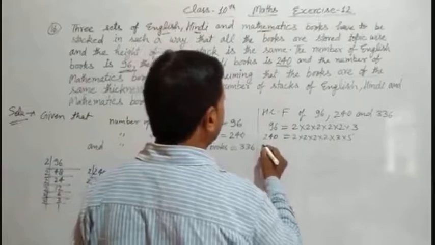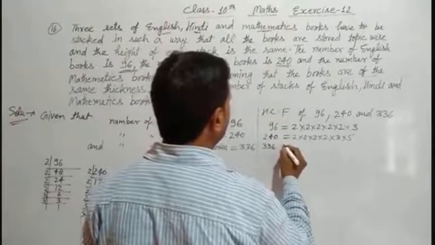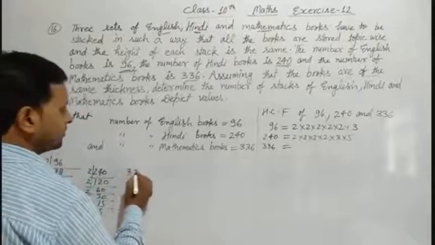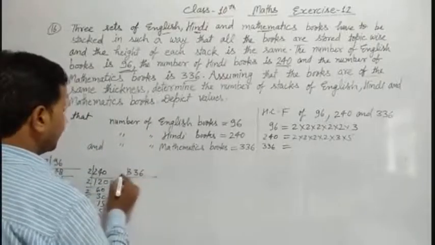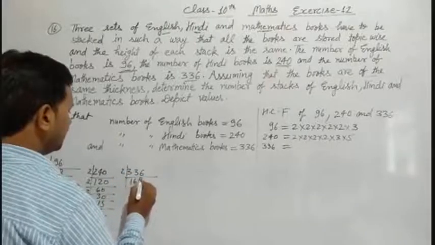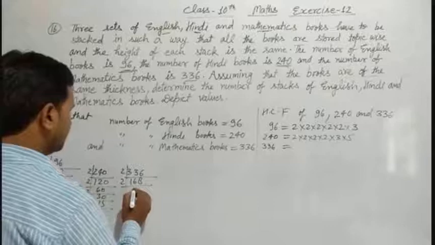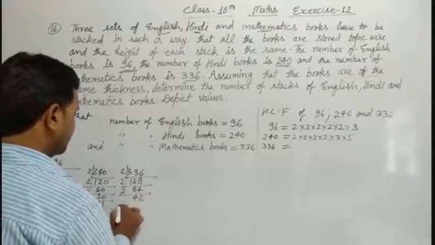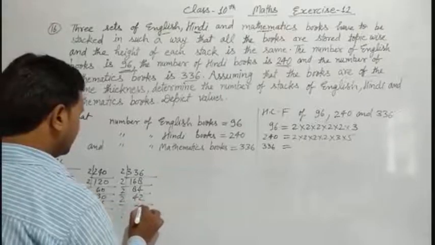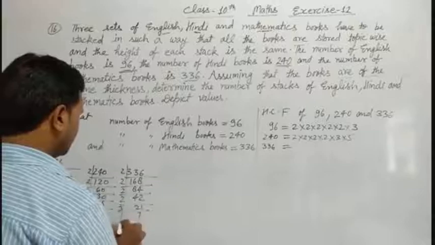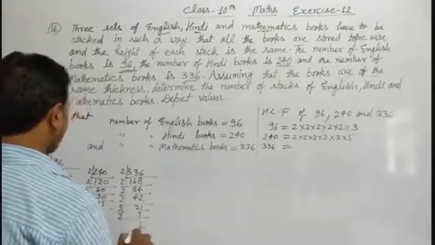Now 336. 336 can be factorized here. 2 into 168, 2 into 84, 2 into 42, 2 into 21, 3 into 7, 7 into 1.